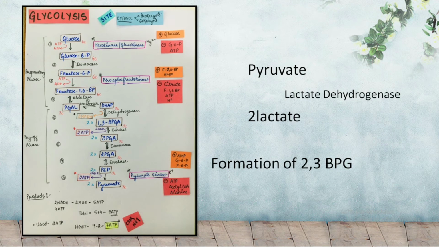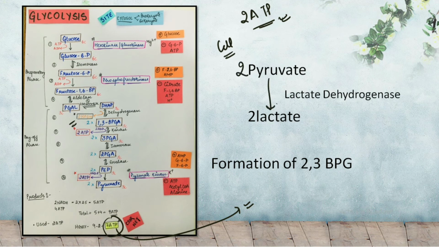So let's talk about one more difference between the glycolysis in the RBCs and the glycolysis in the normal cells. When glycolysis occurs in the normal cell, in total 7 ATPs are produced as the final result. But in case of the RBCs, we have only 2 ATPs being produced in the complete process. Why? Because first we have the NADH getting consumed. When the 2-pyruvate gets converted into the 2-lactate with the help of the enzyme lactate dehydrogenase, we have the usage of the 2 NADH that are produced in the glycolysis step. So as a result, we have in total only 2 ATPs produced.